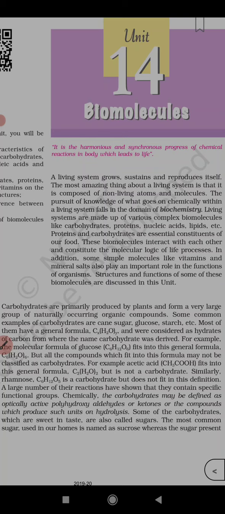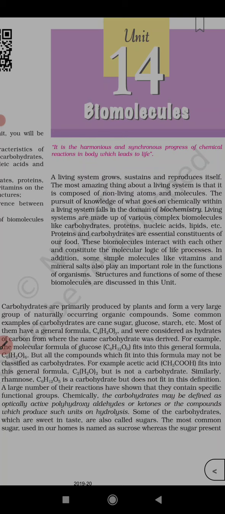Carbohydrates are primarily produced by plants and form a very large group of naturally occurring organic compounds. Some common examples are cane sugar, glucose, starch. Most of them have a general formula Cx(H2O)y and were considered as hydrates of carbon, from where the name carbohydrate was derived. For example, the molecular formula of glucose is C6H12O6, which fits into the general formula C6(H2O)6, but all the compounds which fit into this formula may not be classified as carbohydrates.